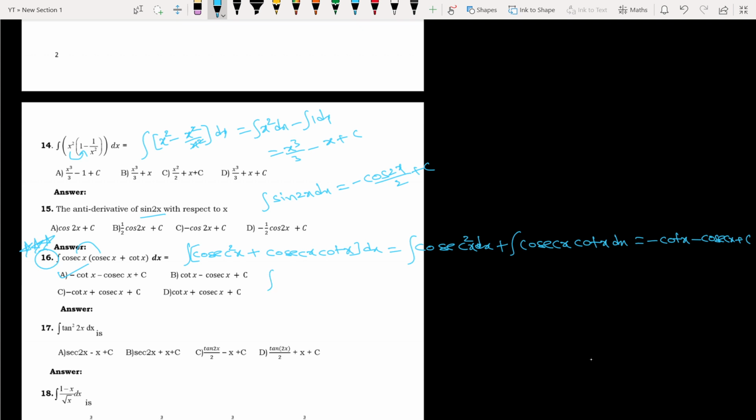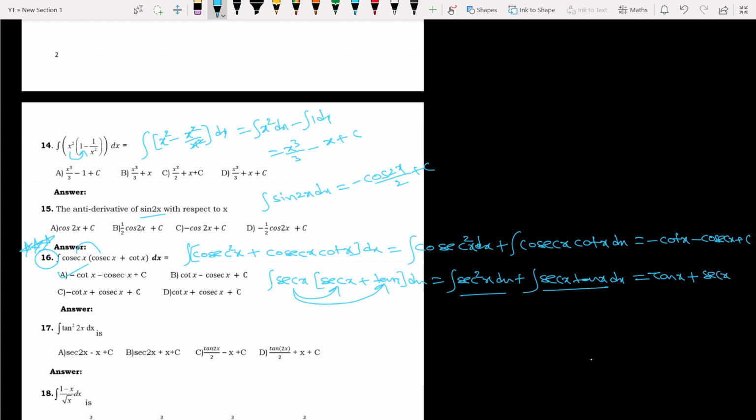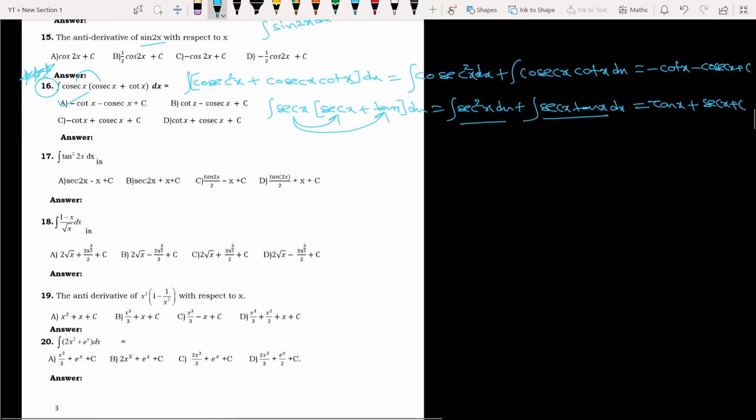First option. Similarly, there is one more question like this: integration of secant x into secant x plus tan x whole dx. How can we write this? Multiplying secant x with both terms, it becomes secant square x plus secant x into tan x dx. Integration of secant square x is tan x, plus integration of secant x tan x is secant x, plus c. So these two are very important models which you must know.